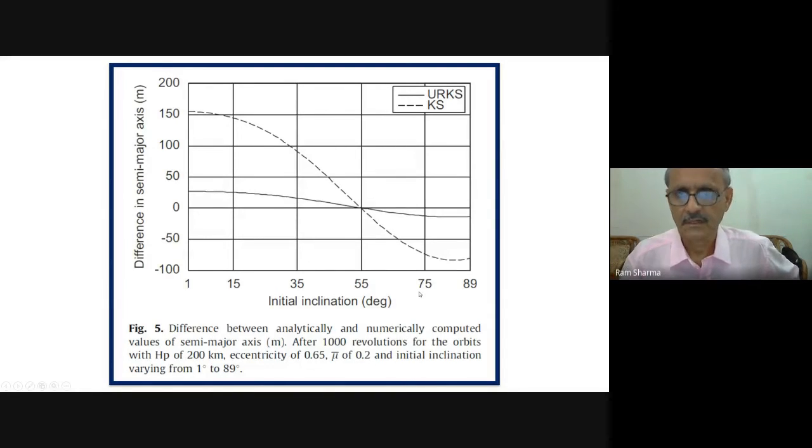Just for interest, I'm telling you they cut at 55-degree inclination. It could have come from anywhere, but it is coming over here, which is interesting.